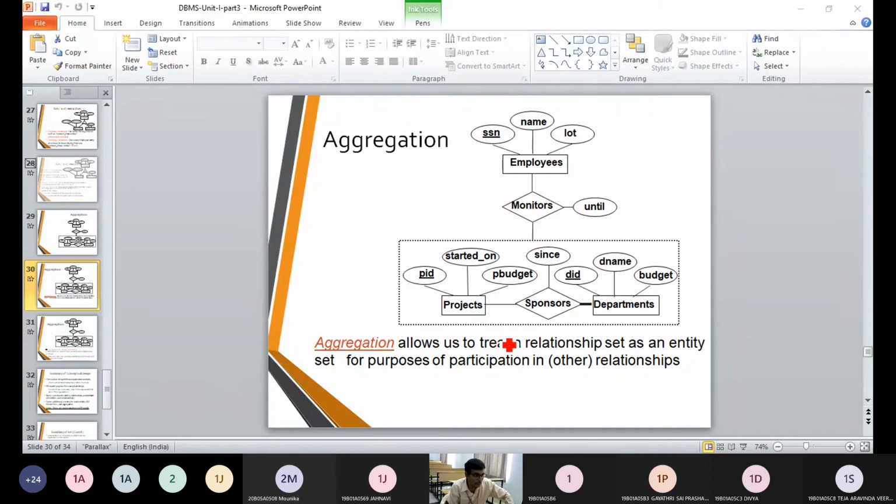Then the sponsors: DST, SERP. So the ID is the DST ID or the SERP ID, which is the project ID. Then the department it belongs to, called CS. So the total number of entities is 1, 2, 3, 4 and 5.